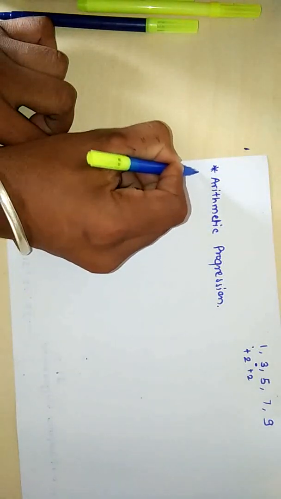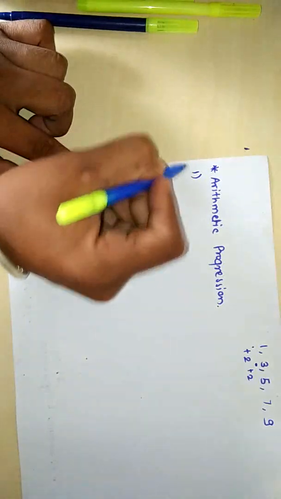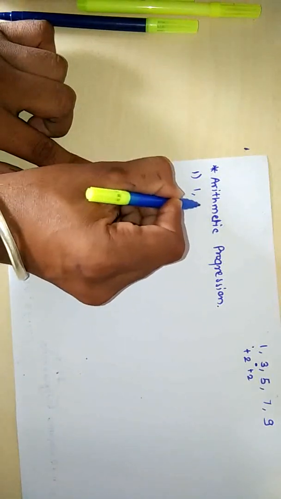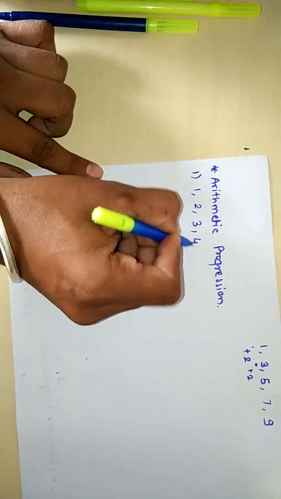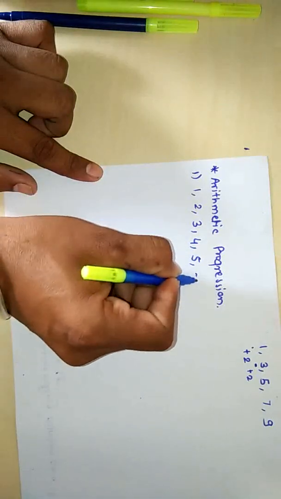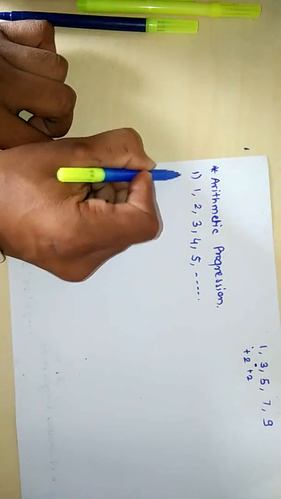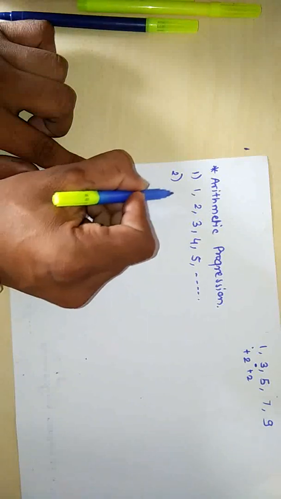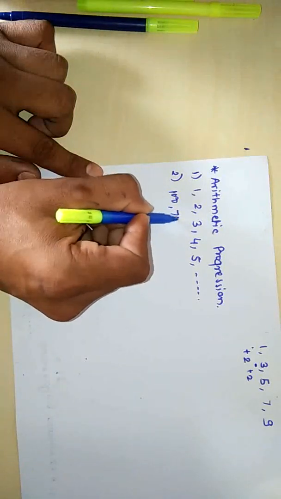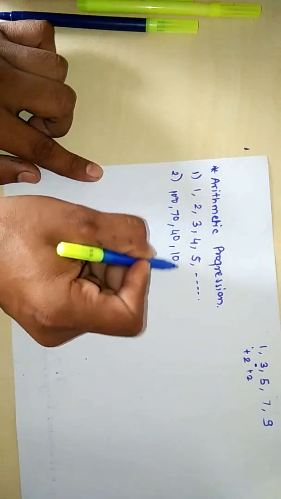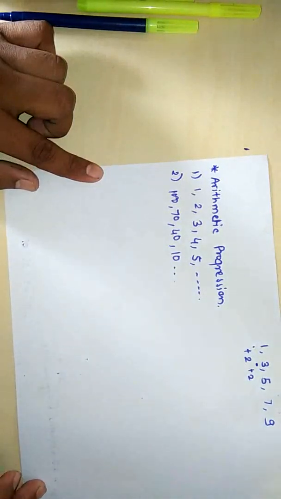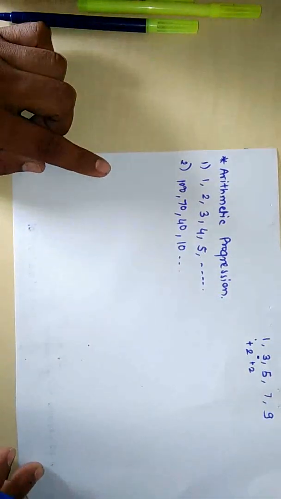I will give you two lists of numbers. The first one is 1, 2, 3, 4, 5 and so on, and the second is 100, 70, 40, 10 and so on. Consider only these two lists.